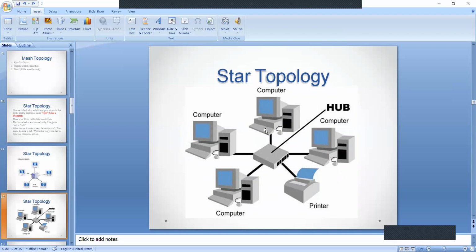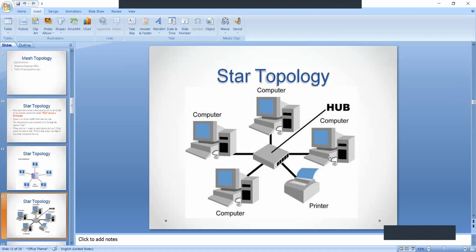Suppose, see the diagram, any computer wants to print a document. The computer cannot directly send the request to the printer. What it will do is the computer sends the data to the hub, and the hub will transfer the data to the printer. There we can find the printed document.